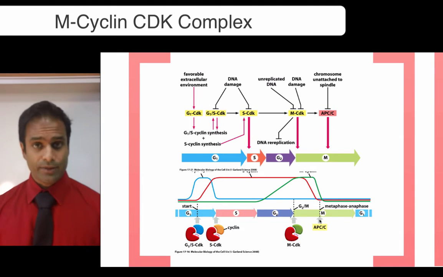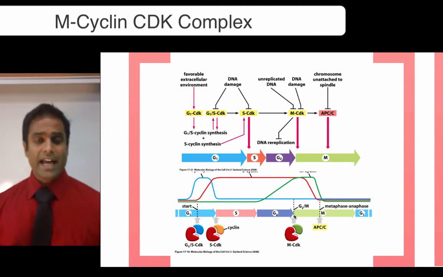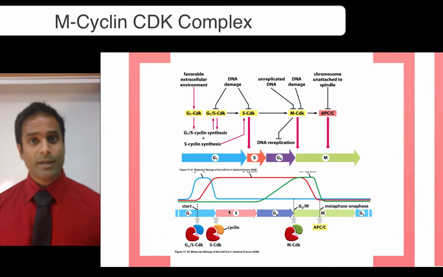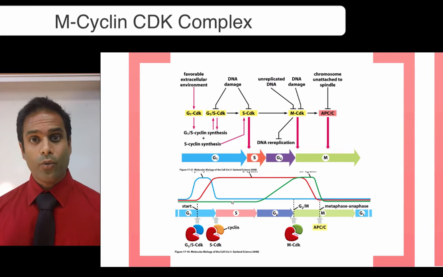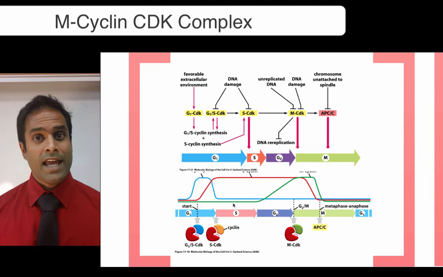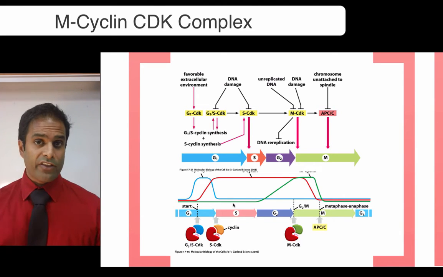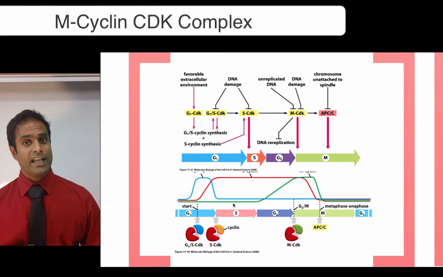Anaphase promoting complex. So it's interesting, in G1 and S, E2F, which we've talked about before, which actually drives G1 and S forward, will sit on the promoter to the M-cyclin gene and will inhibit it. So the very thing that promotes mitosis, or the cell cycle in the beginning, will actually inhibit mitosis.